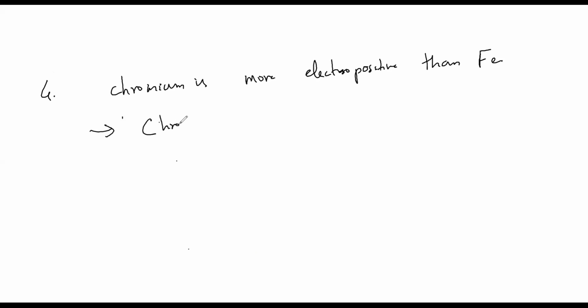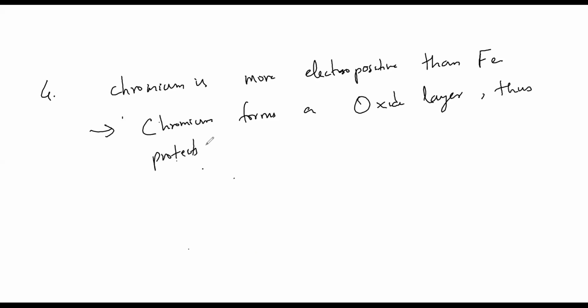And chromium forms an oxide layer. And thus protects steel from corrosion.